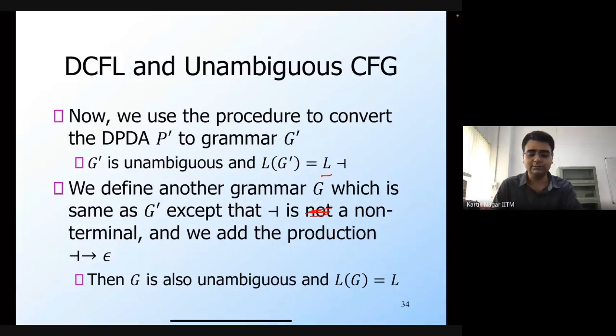So this basically completes the proof that every DCFL has an unambiguous CFG. From the DCFL, I consider the DPDA which accepts it through the final state criterion. From that I construct the DPDA which accepts by empty stack. From that I construct the grammar G prime, and from that the grammar G. These are the sequence of steps to construct the unambiguous CFG from the given DCFL. Are there any questions regarding this part?